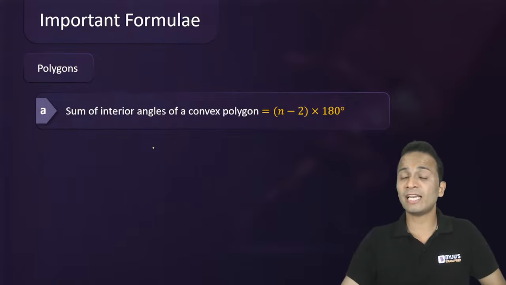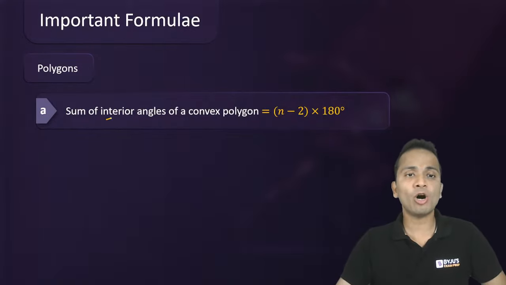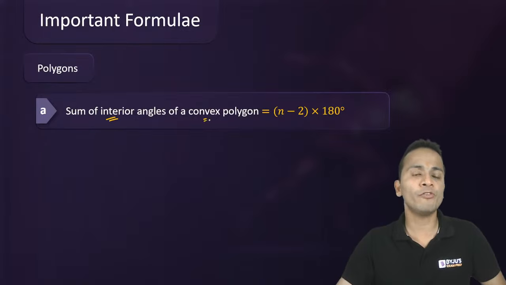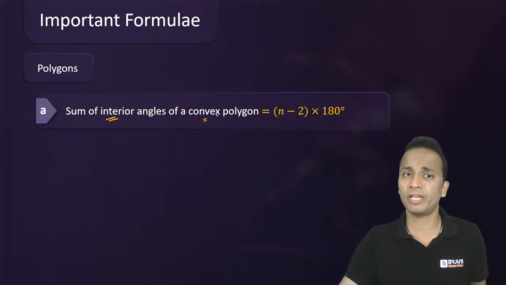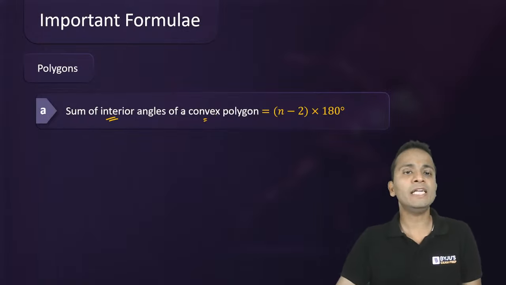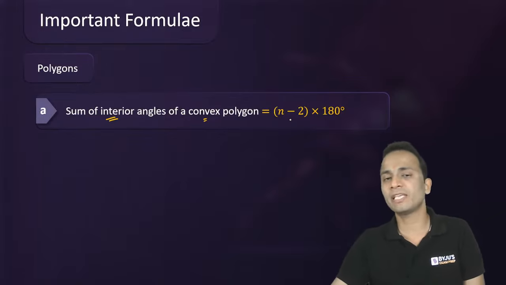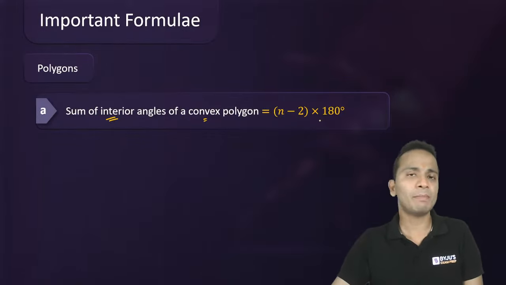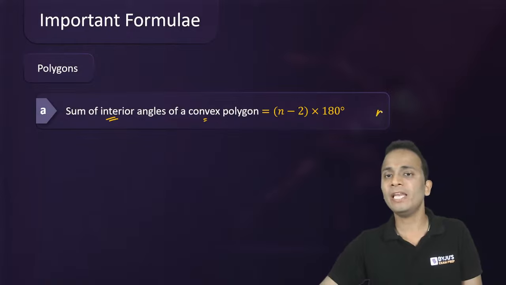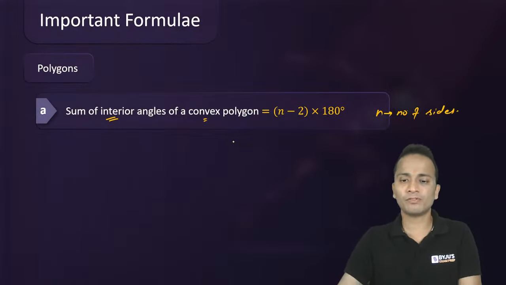Now moving ahead, the next is polygons, some important formulas. These are very important and can be used directly. The sum of all the interior angles of a convex polygon. We are talking about a convex polygon. The sum of all the interior angles of a convex polygon is given by n minus 2 multiplied by 180, where n is the number of sides.